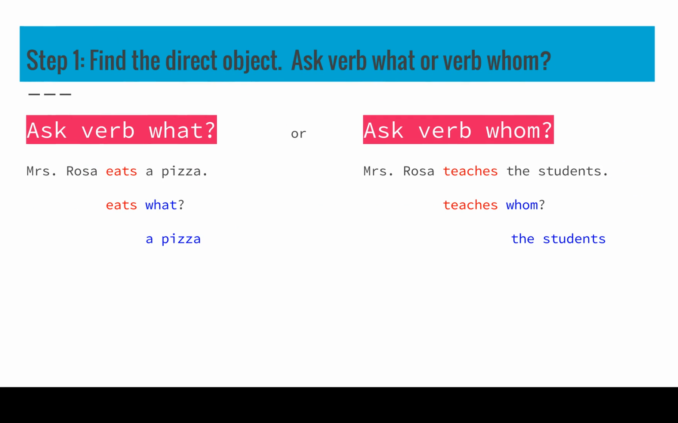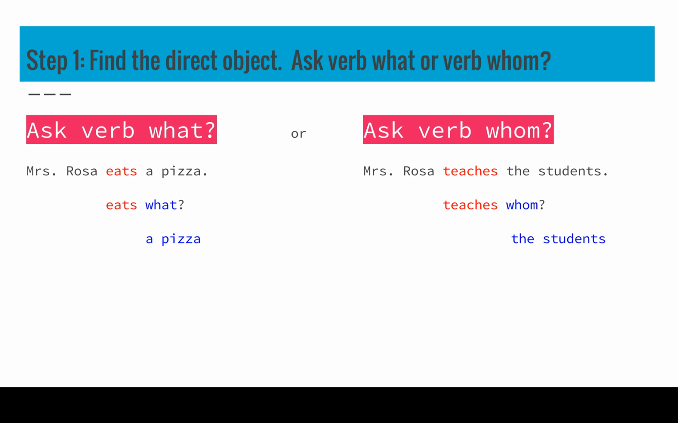Step 1 is we need to find the direct object. So we've got to ask verb what or verb whom. And these are the 2 questions showcased for us here. Asking verb what. We'll look at that side first. Miss Rosa eats a pizza. Eats what? A pizza. So you're using the verb in question form. Eats what? A pizza. Pizza is my direct object.